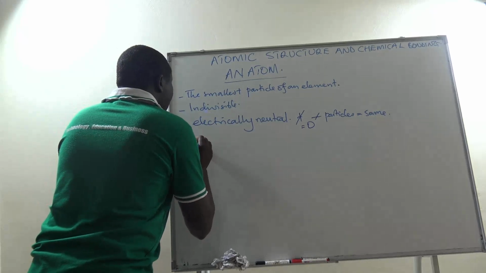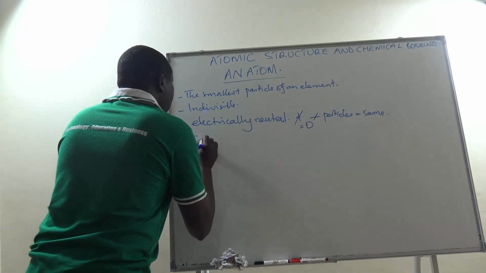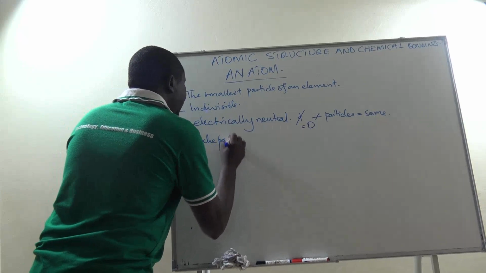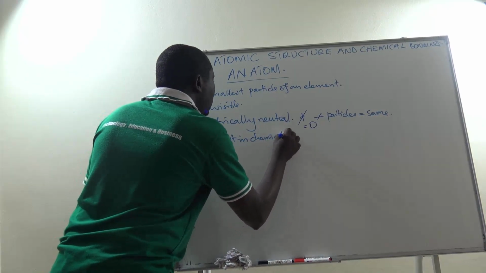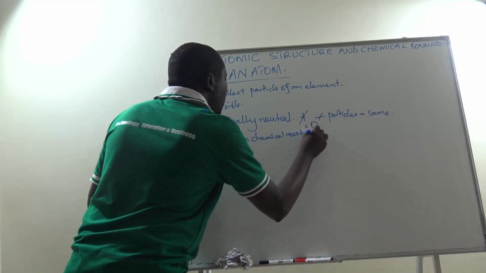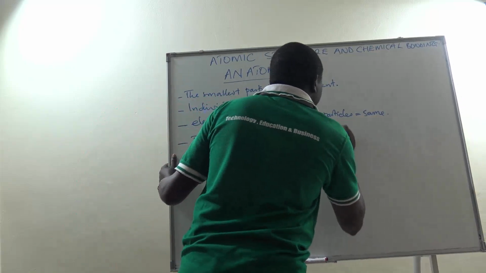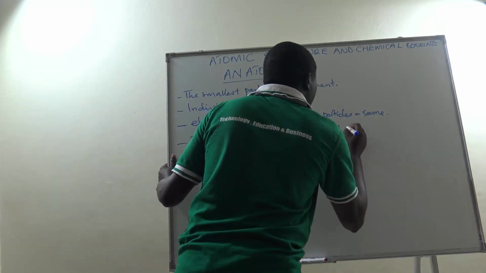And then finally, atoms do take part in chemical reactions. For example, look at water. The formula of water is H2O.